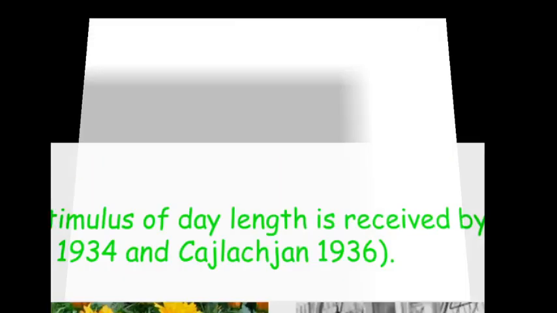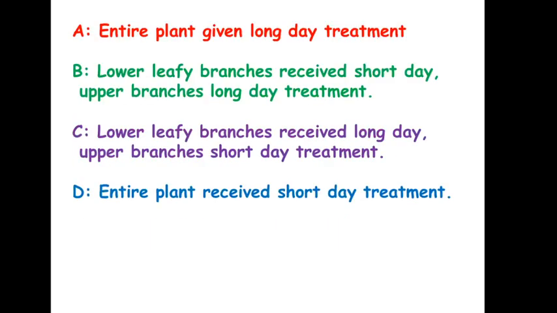Alright, then after that he divided his experimental material into 4 different groups, and these 4 different groups of plants were exposed to different types of photoperiod by using certain special kind of enclosures. Okay, now in group A, all the plants were given a long day treatment.